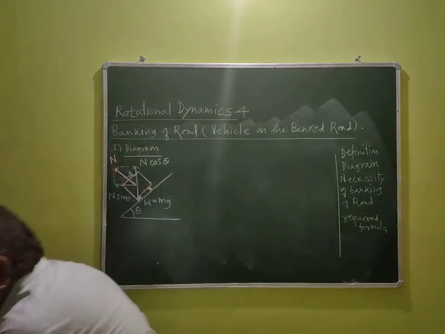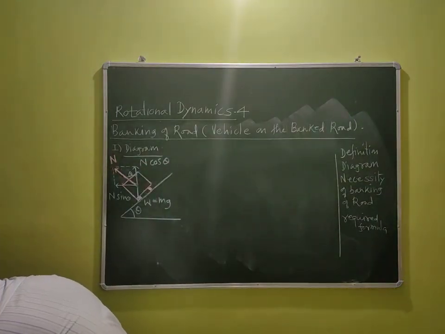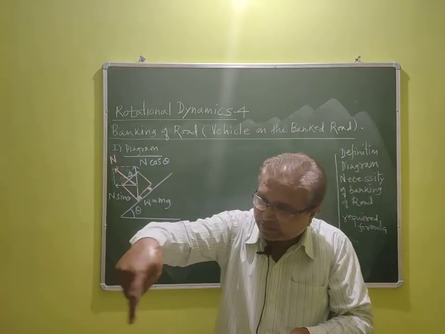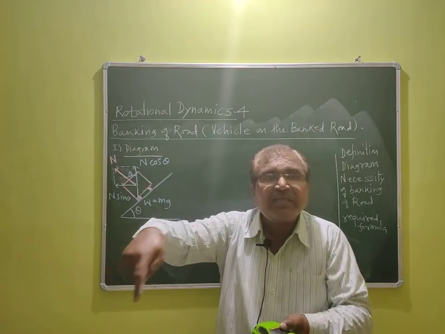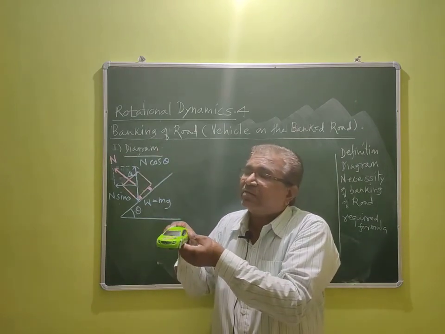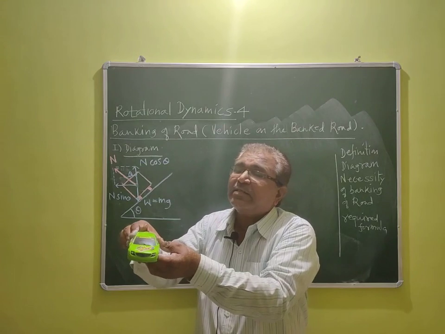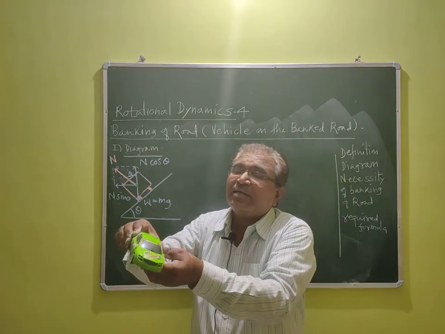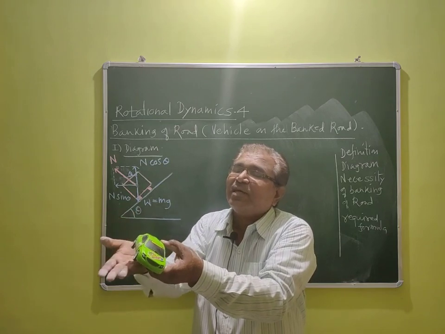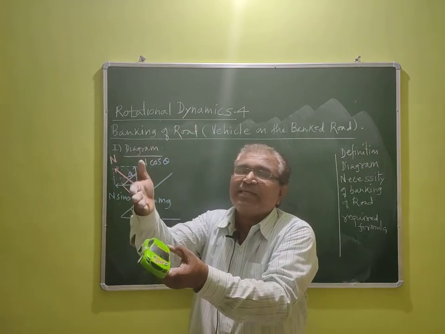See here. So, at turn like this, let us understand this clearly, dear student. This is the car and it is turning like this. At turn, the car is tilted like this because the upper surface of the road is tilted like this.